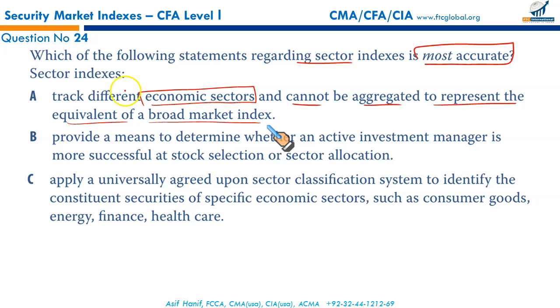Sector indexes, true, they track different economic sectors, but why can they not be aggregated? They can be aggregated. Indexes can be aggregated. This is wrong. You have different sector indexes. You can combine them to form an overall performance measure of any combination of sectors, different economic sectors. They can be aggregated. This is a wrong statement. We are looking for the one that is most accurate.